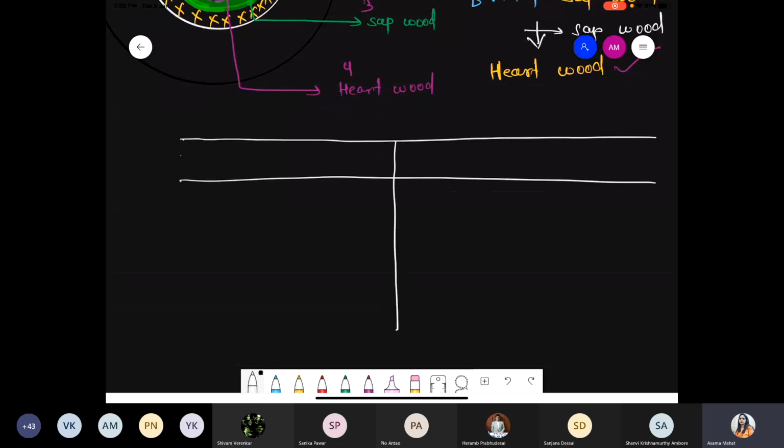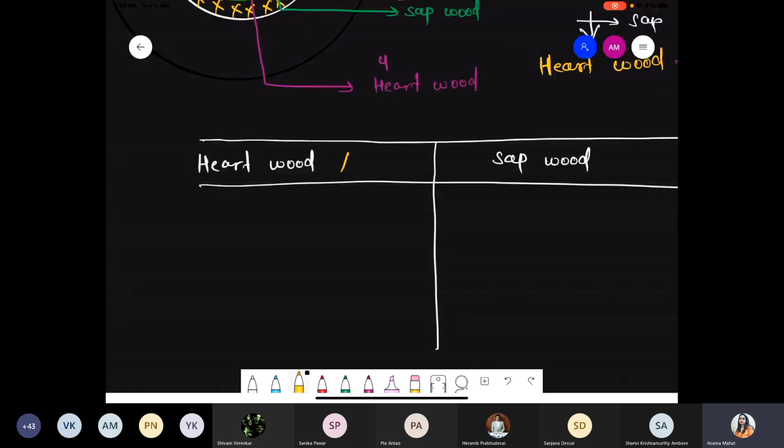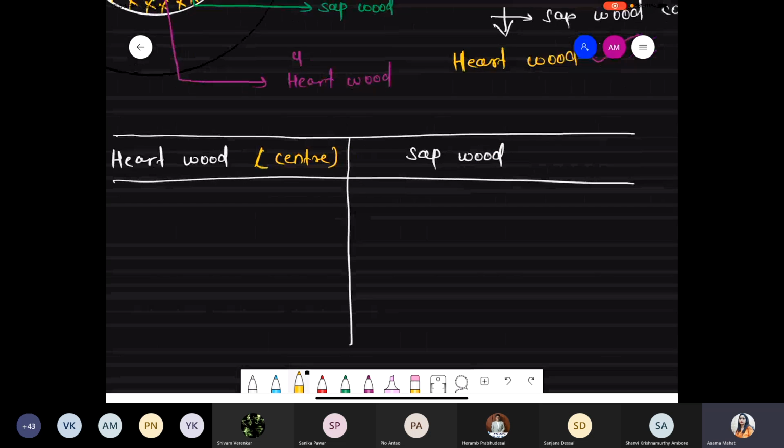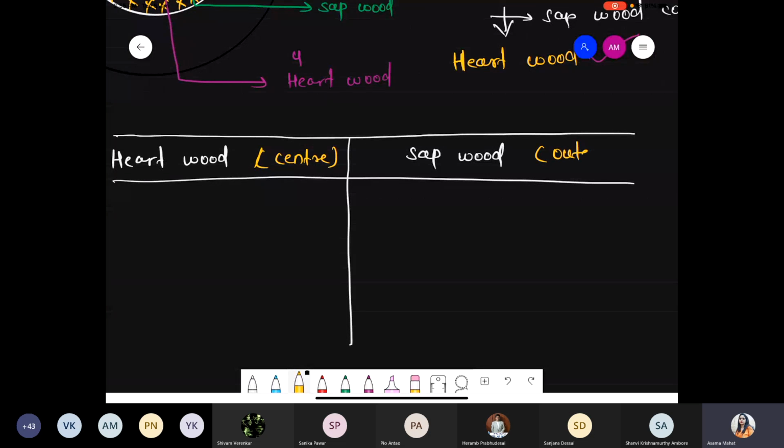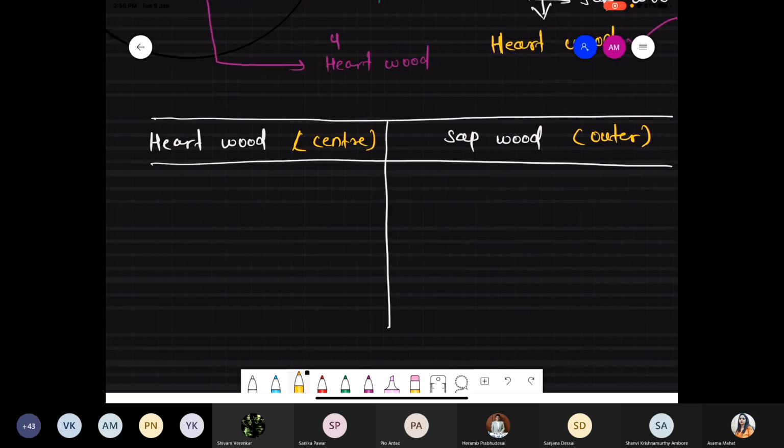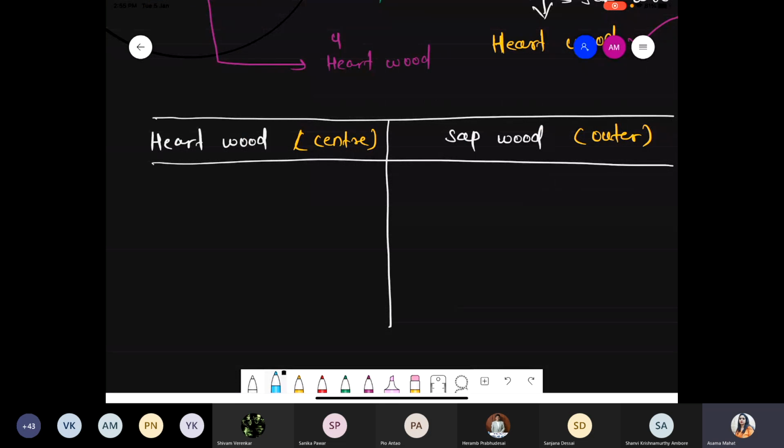Difference between the heartwood and sapwood. Basically, this heartwood is present at the center, obviously. And when we are talking about the sapwood, basically they are present toward the outer side, means surrounding area, outer side of the heartwood. So quickly we are taking some points. Basically, heartwood is non-functional wood.